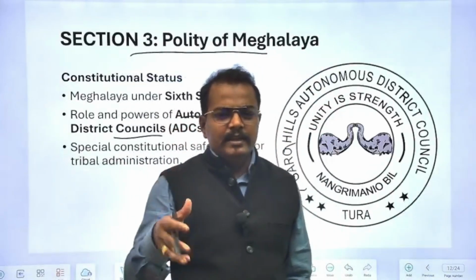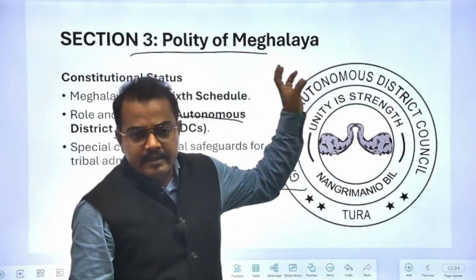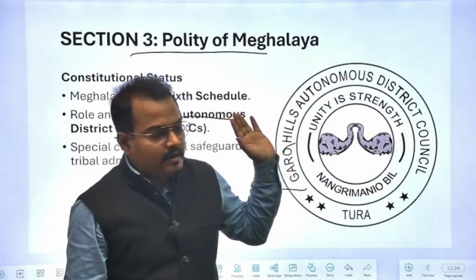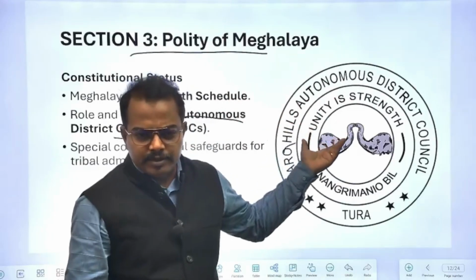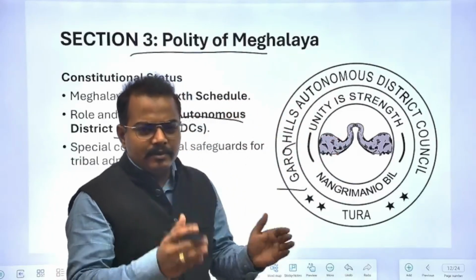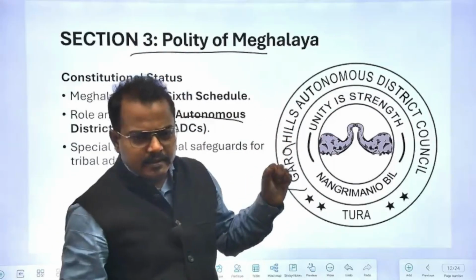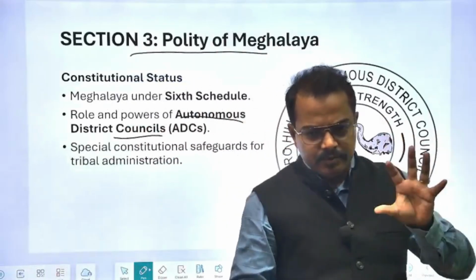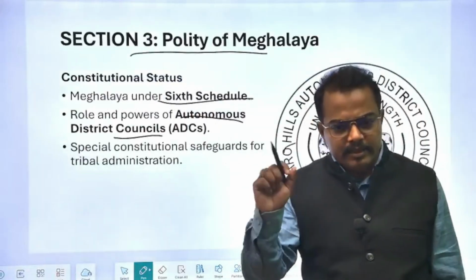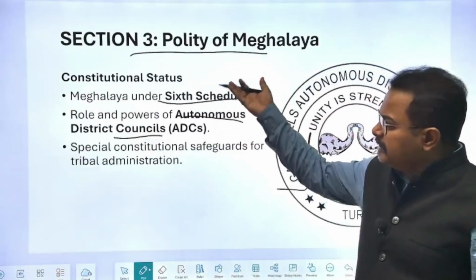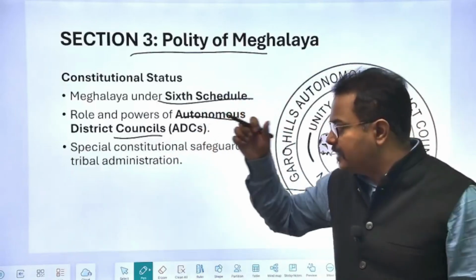And likewise, what leads to the formation of this council, the background of these things you have to understand: what is the constitutional status of this Autonomous District Council, what are the legal provisions associated with it, what powers are delegated to it, what kind of remedy, what kind of judicial status is there. Everything you have to associate with these things. Then it is coming under the 6th Schedule. Now you have to read about what the 6th Schedule is, what things are mentioned in the Sixth Schedule, and what special status is given.